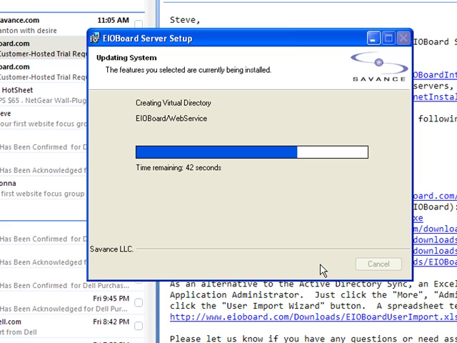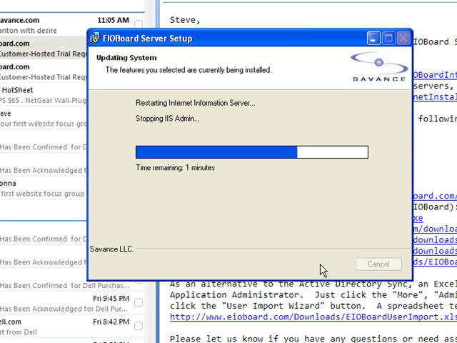One of the other steps here is it installs the web service, which is used to communicate through the newer platforms, our Outlook add-in, our kiosk, our AD Sync, a lot of the engines. That's our communication method moving forward. The VB6 application that we have actually references an XML document. And finally we make sure ASP.NET 2.0 is enabled.